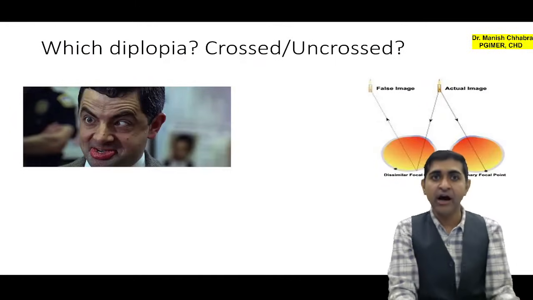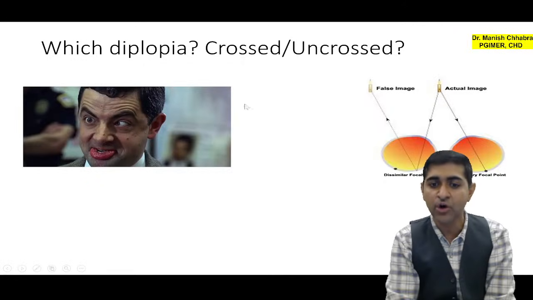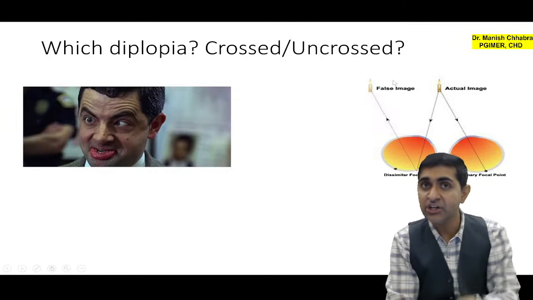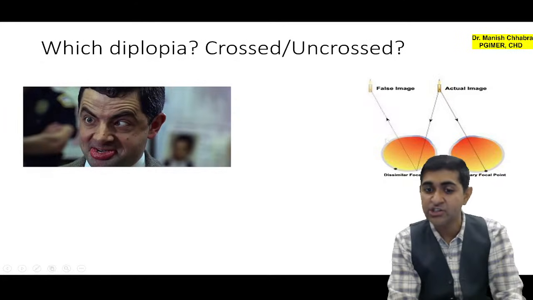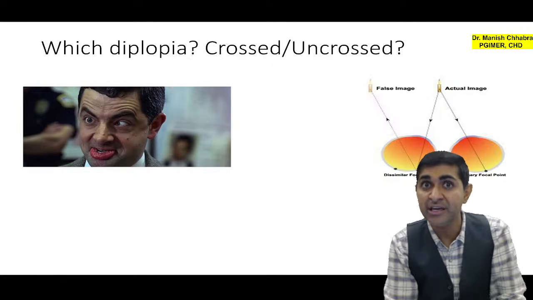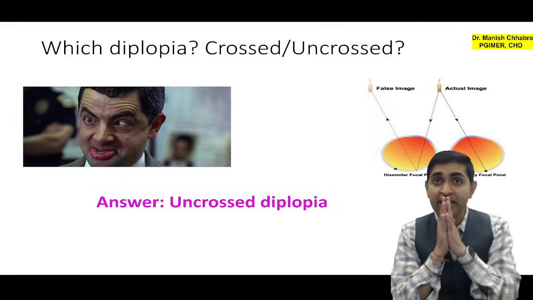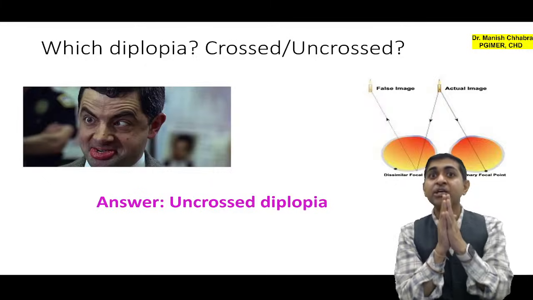All right, now coming over to the topic of squint. Which diplopia is this, crossed or uncrossed? If you look carefully, the false image is seen on the same side. So this is uncrossed diplopia. Remember, in esotropia there will be uncrossed diplopia, and in exotropia there will be crossed diplopia.